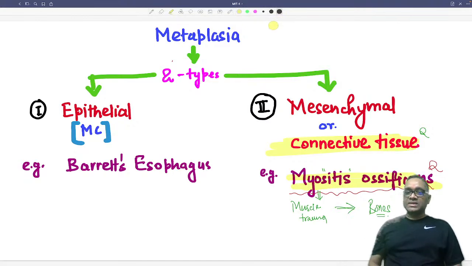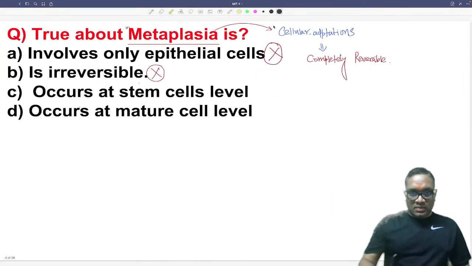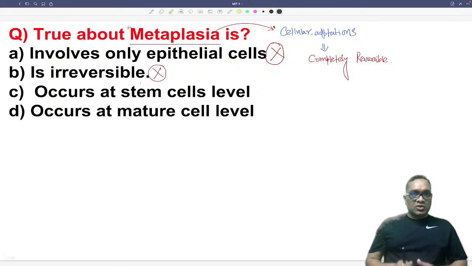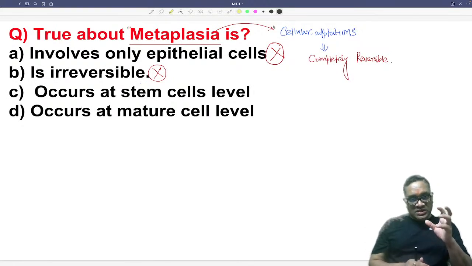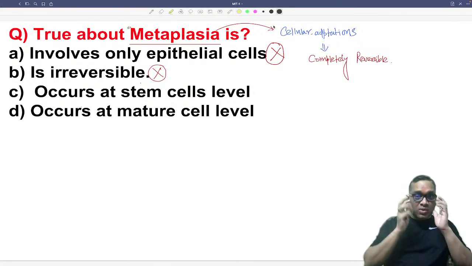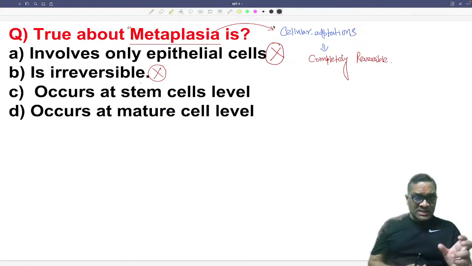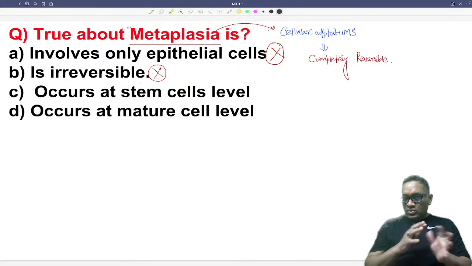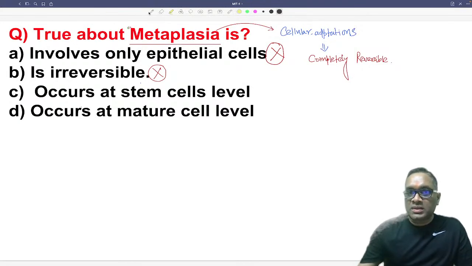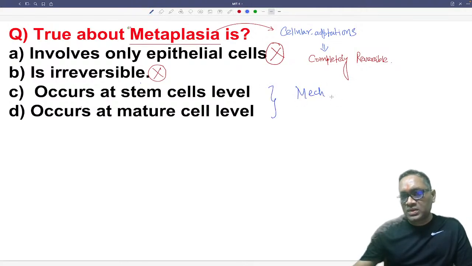So that was the question in the exam, right? Now coming to the third and fourth option. True about metaplasia is: the third and fourth options, if you look at the language, say occurs at stem cell level, occurs at mature cell level. So now you know what the examiner is talking about. In both these options, the examiner is asking about the mechanism of metaplasia.